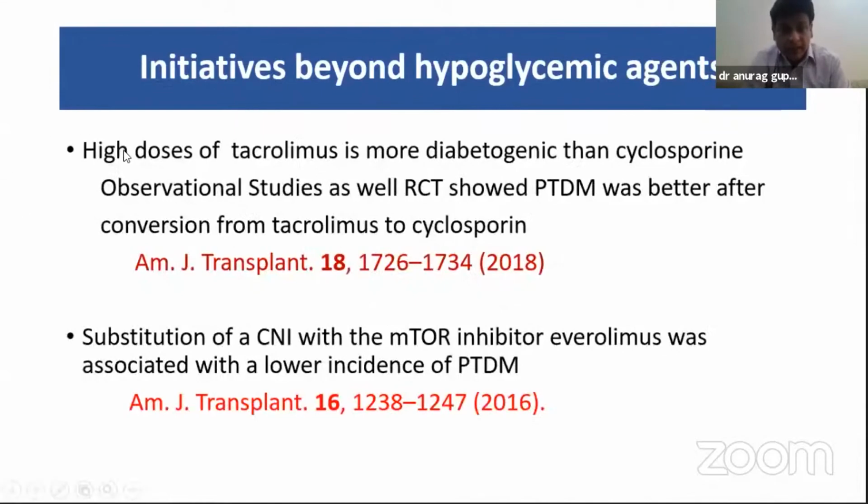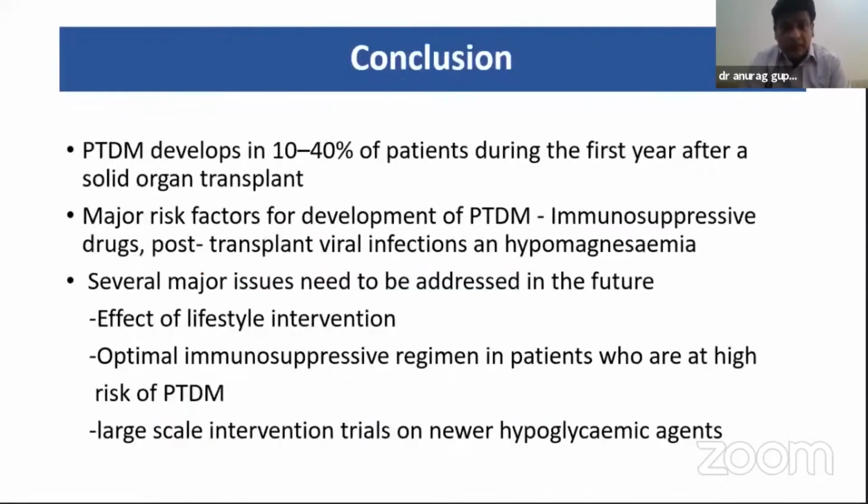And another thing is high dose of tacrolimus is more diabetogenic, and observational studies as well as RCTs show PTDM was better from conversion from tacrolimus to cyclosporine. And another study from the heart transplant has shown that substitution of CNI with mTOR inhibitors, everolimus, was associated with low incidence of PTDM.